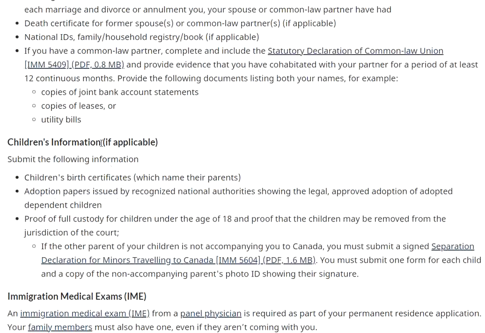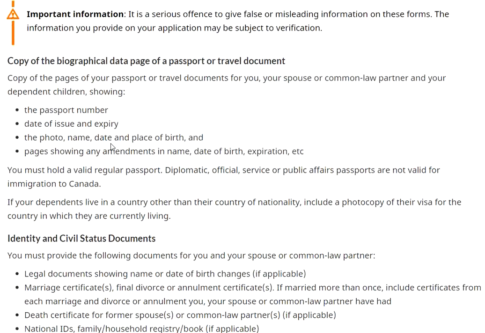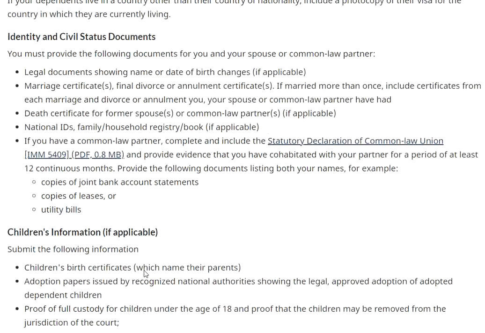Now, this is again, if you're married, please attach a document. Now, sometimes the cases are sensitive, where you have applied for the application and you're going through a divorce process, right? So, in that case, you can definitely submit the application as a husband and a wife, but you don't have to submit the application fees, like the processing fee and right of permanent residence fee. Now, the processing fee is non-refundable and the right of permanent residence fee is refundable. So, just keep that in mind. So while submitting the application, put your name and application form and your spouse's details. So don't put the fees with your application.